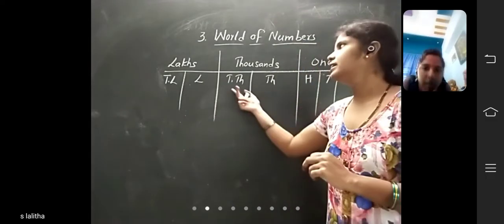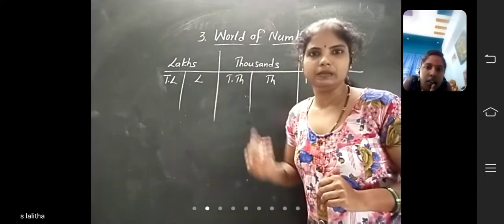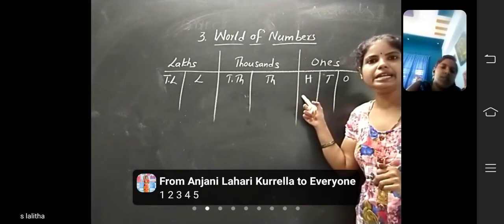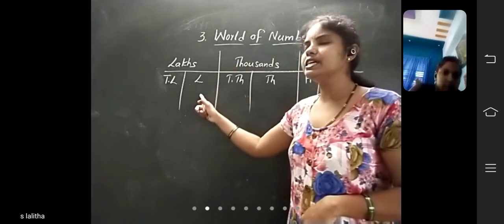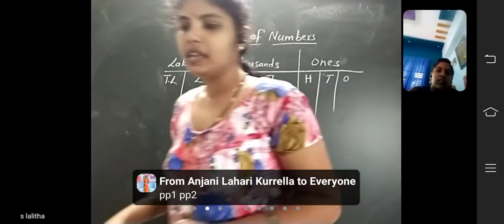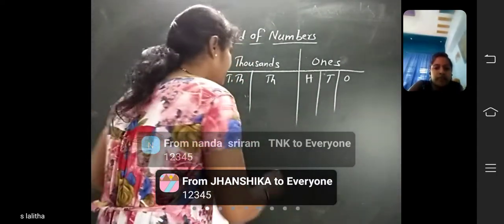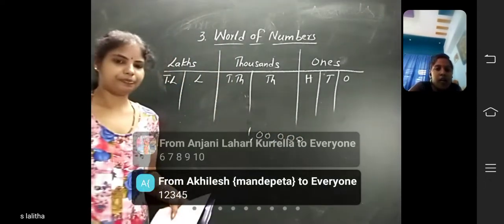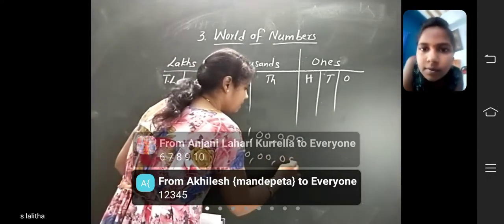Like that we have periods: ones period, thousands period, lakhs period. In the ones period, what are the places? Ones, tens, hundreds. In the thousands period, thousands, 10,000. In the lakhs period, lakhs and 10 lakhs. Did you understand now? Next, 1 lakh is written like this. And 10 lakh, how can you write it? Like this we write 10 lakh.